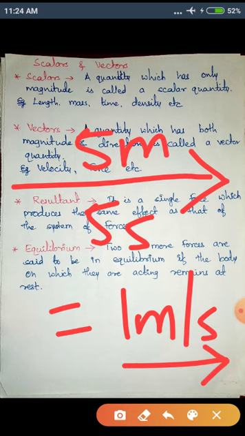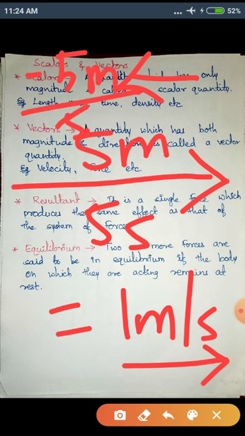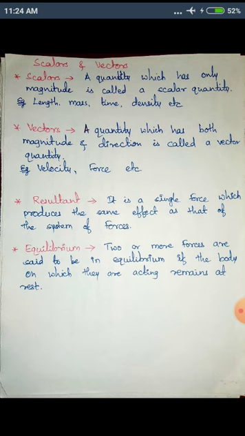If you are calculating velocity in the opposite direction, then the distance is minus 5 meters divided by 5 seconds. So velocity in the opposite direction becomes minus 1 meter per second. So this is how velocity depends on direction.